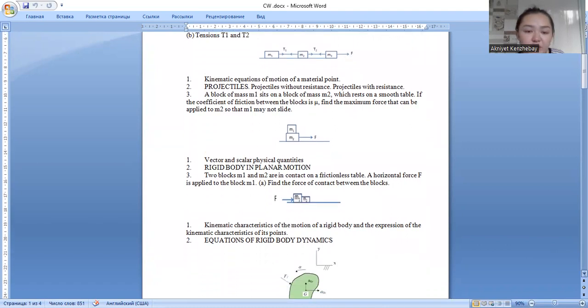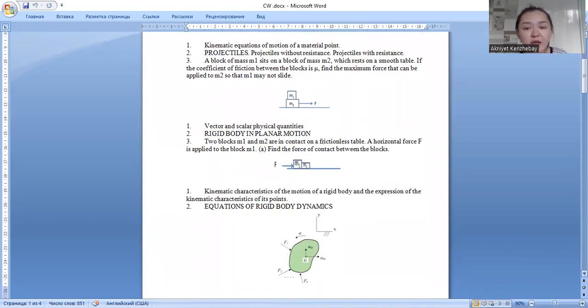The next is projectiles. Projectiles without resistance, projectiles with resistance. Projectile motion is a form of motion exerted by an object or particle that is projected near the Earth's surface and moves along a curved path under the action of gravity only. The motion of projectiles without air resistance can be separated into two components: motion in the vertical direction, where the force of gravity is present, and the horizontal motion, where the force of gravity is zero.